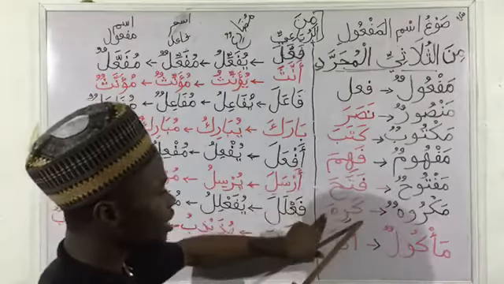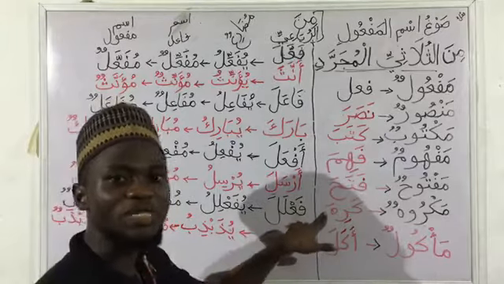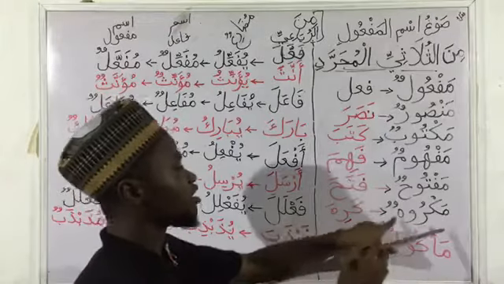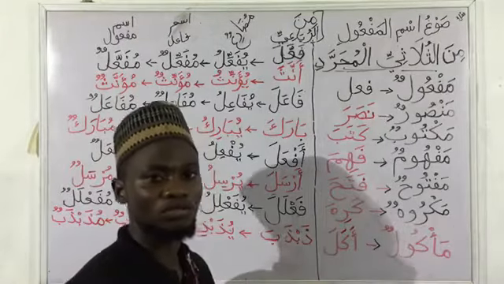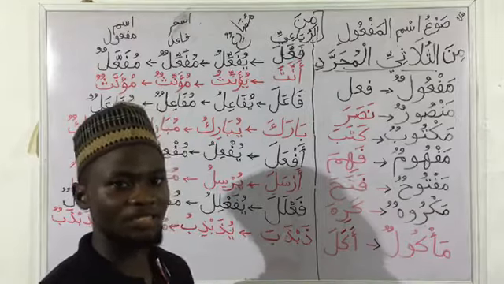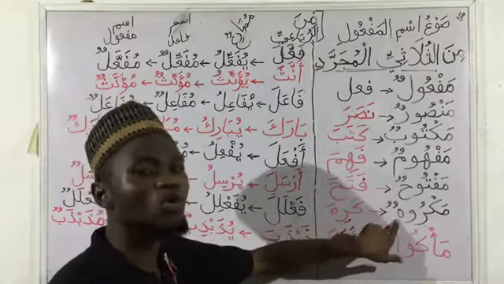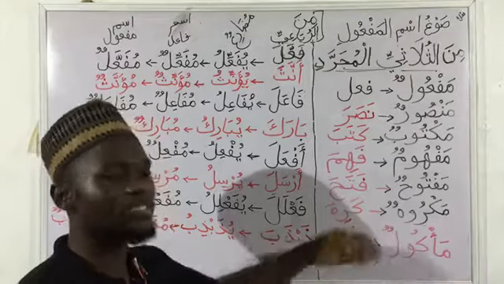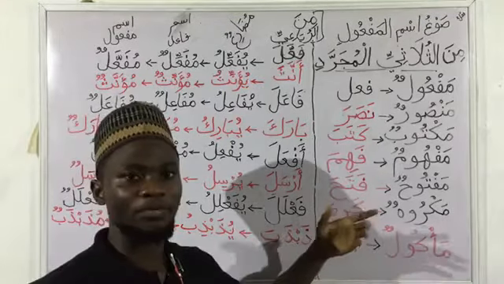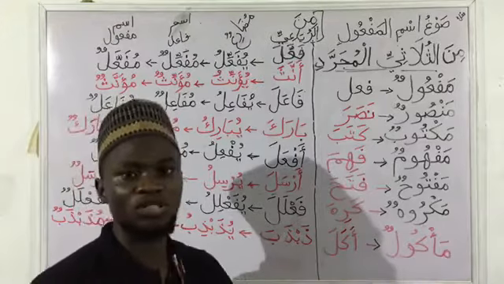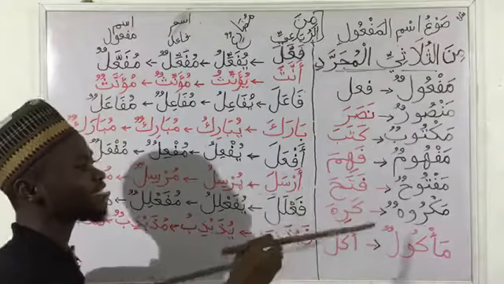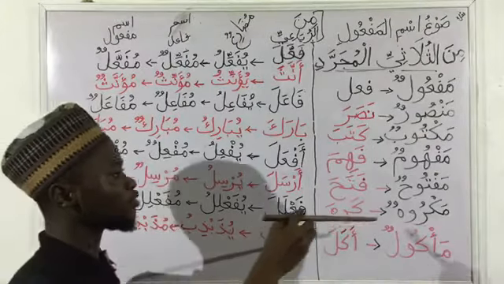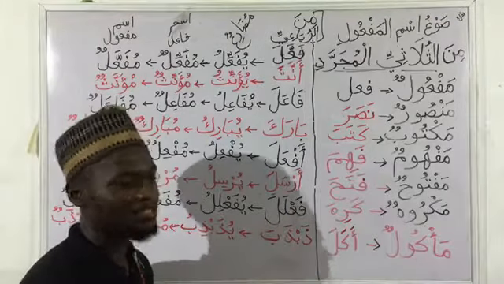Another example is kariha, which means he disliked. The Ismu Maf'uul is makruhun, the entity that was disliked. So we can see that makruh is something that is popular, especially when we listen to lectures. We are told that this is makruh, this is makruh. It means the particular thing we are talking about is disliked.